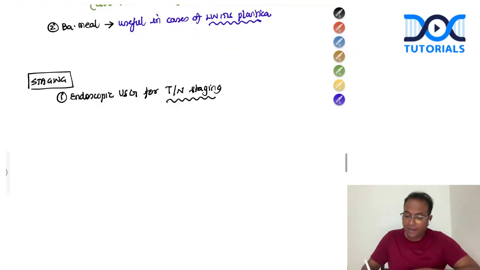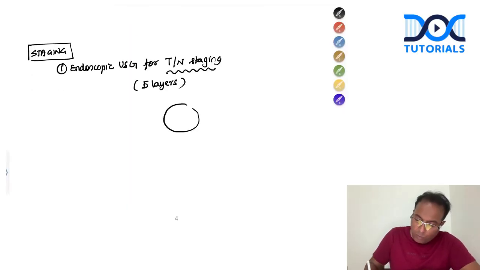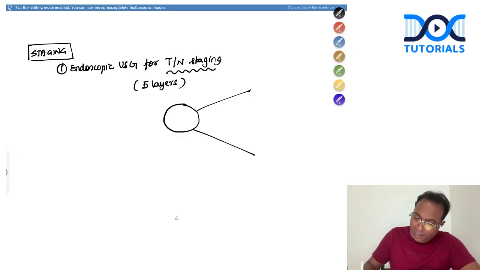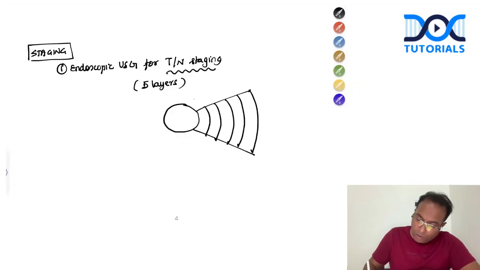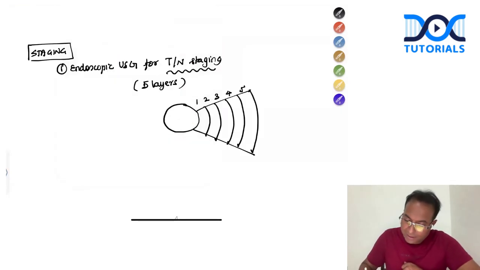Though you may not write in detail, endoscopic ultrasound shows 5 layers. So what are the 5 layers? If this is an endoscopic ultrasound probe in the stomach, I will be seeing 5 layers of the wall. Please remember, 5 layers can be seen: 1, 2, 3, 4, 5. Please remember, the second layer is hypoechoic and the fourth layer is hypoechoic. This is the picture of endoscopic ultrasound.